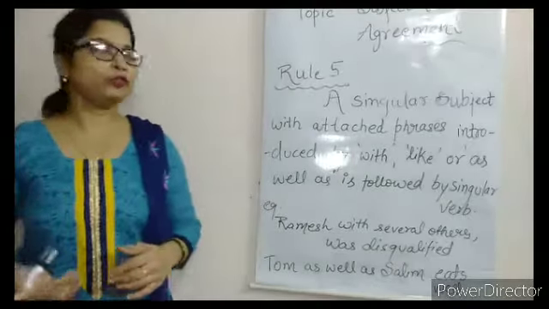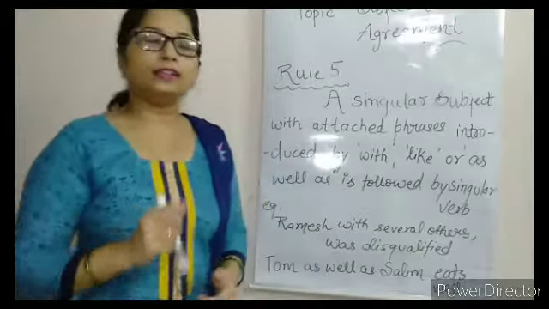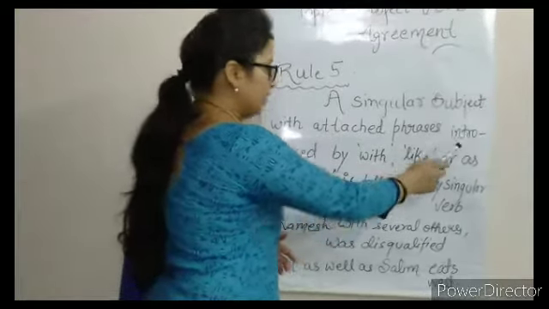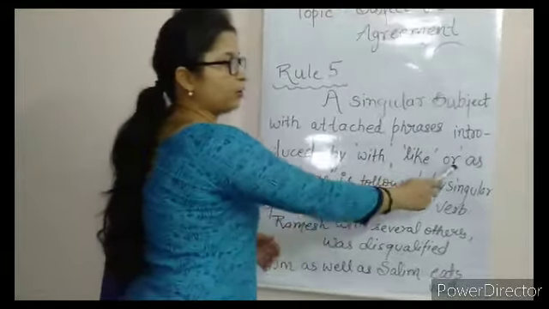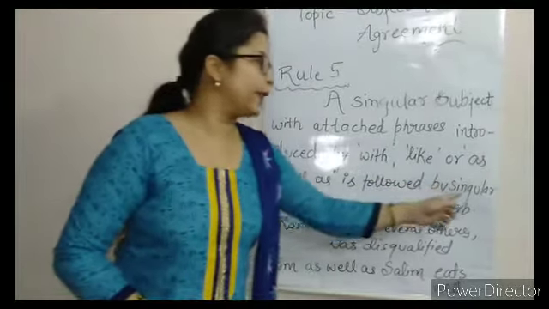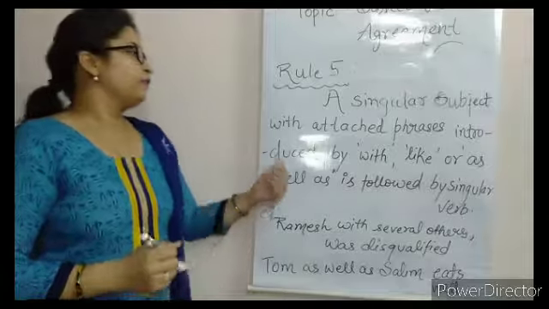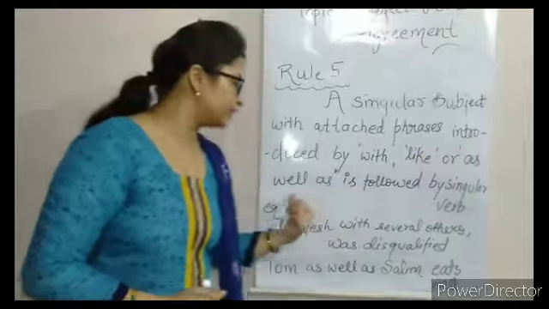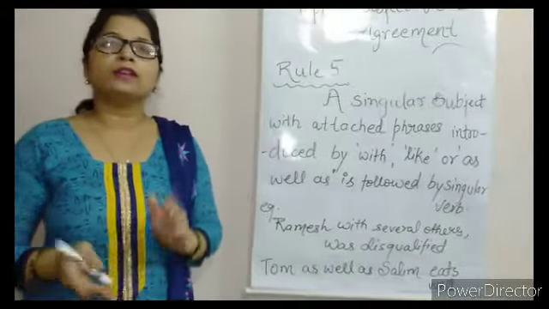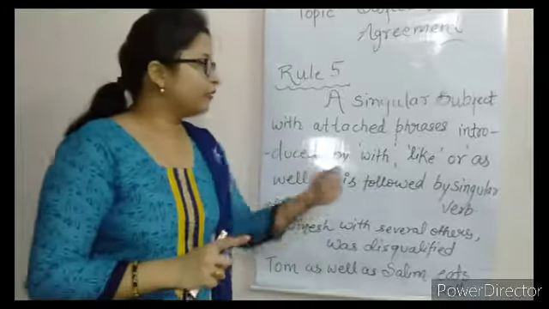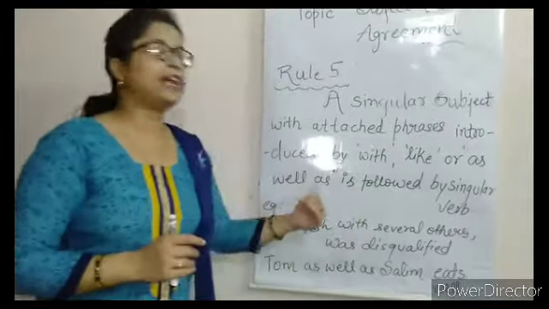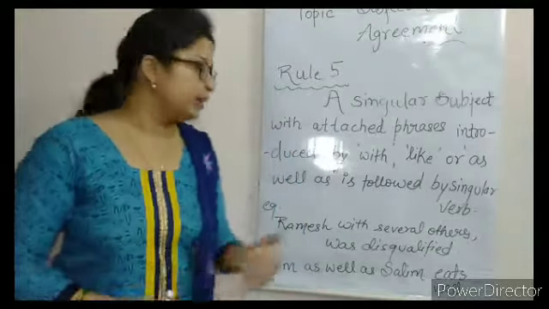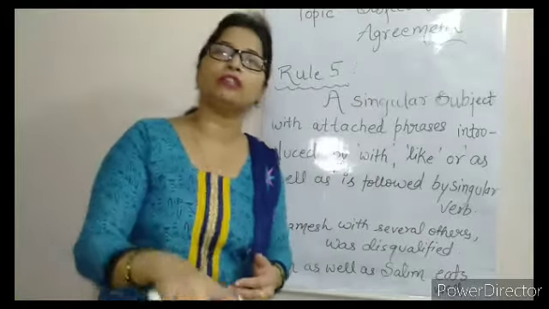Now we come to the next rule, that is rule 5. Under this rule, a singular subject with attached phrases introduced by with, like or as well as is followed by a singular verb. It means after with, after like or after as well as, what comes is a singular verb. Wherever you see these 3 words you have to use a singular verb always.